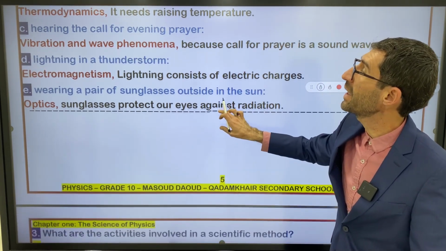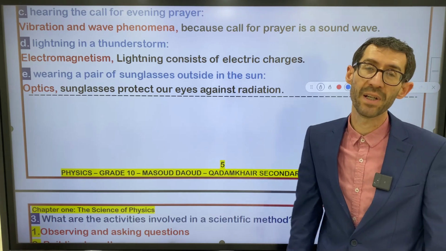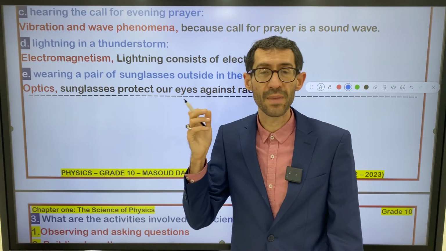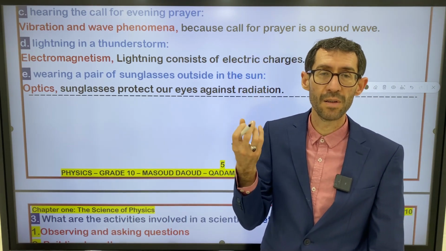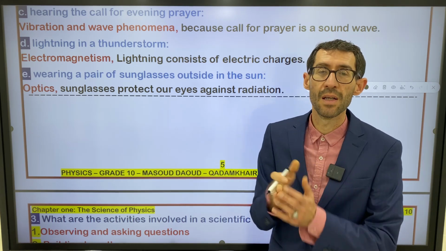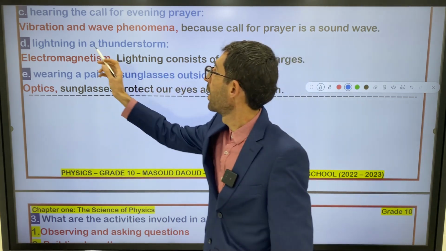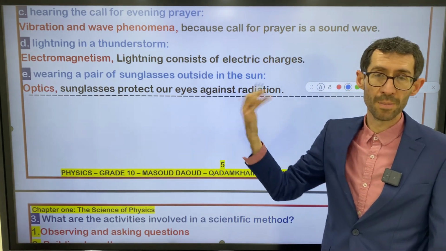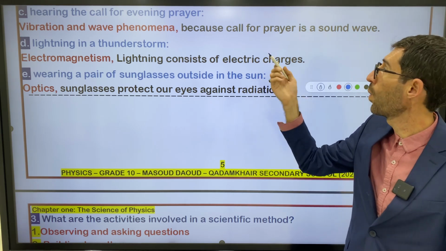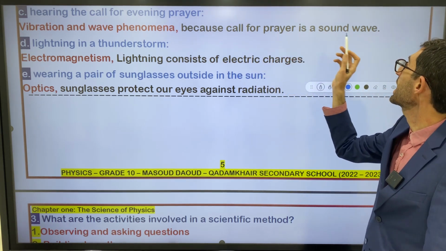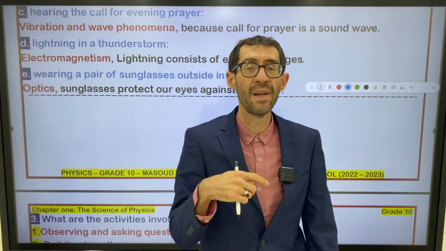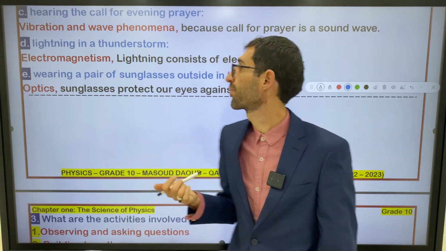C, hearing the call for evening prayer. Of course, the call means the sound, yeah? It is a sound. Vibration and wave phenomena. Any sound belongs to vibration and wave phenomena. Why? Because the call for prayer is a sound wave, and sound is a repetitive motion of air particles, right?